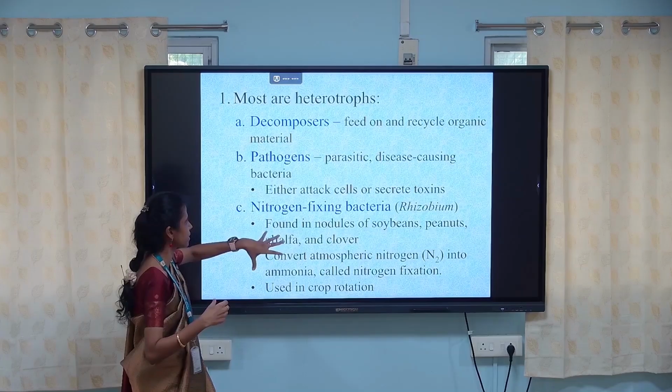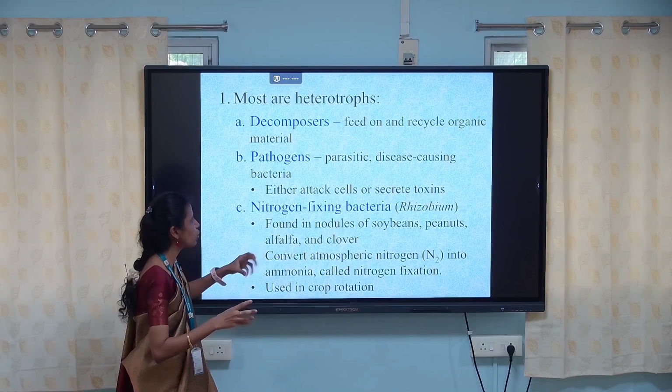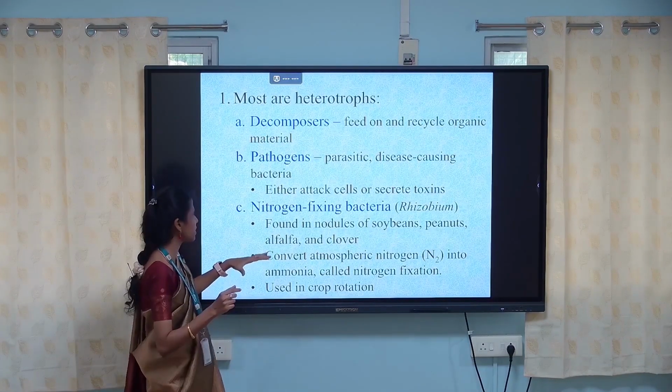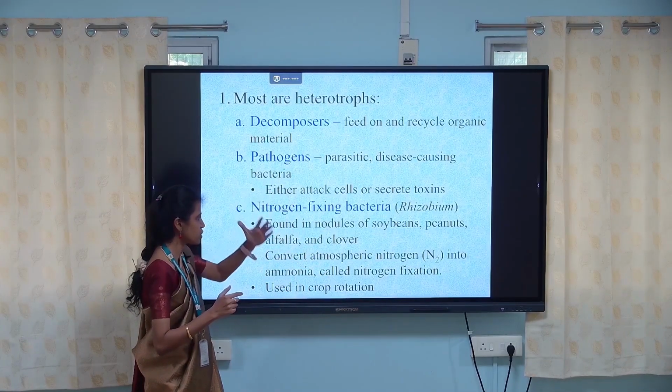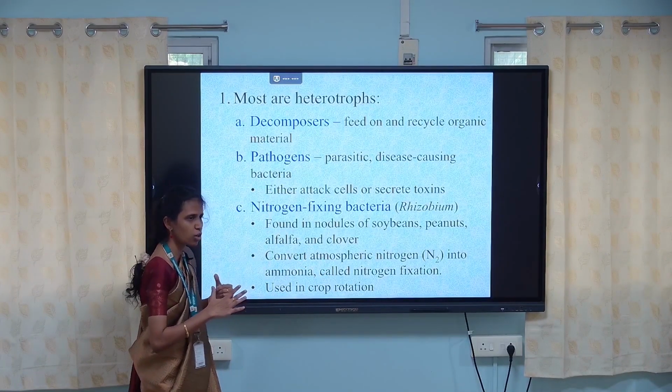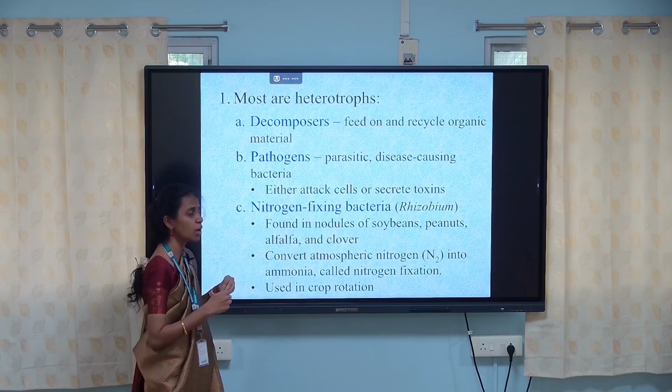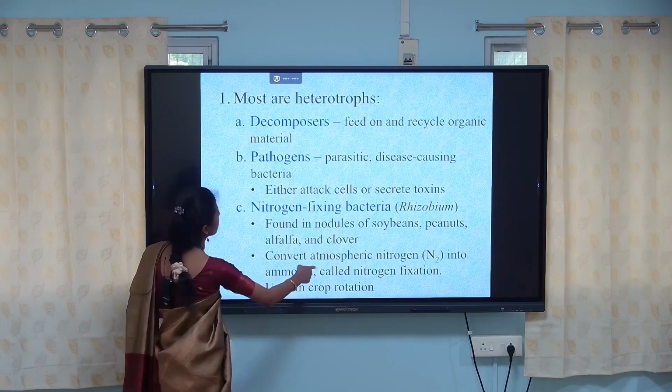The third is nitrogen fixing bacteria, that is Rhizobium. It is found in nodules of soya beans, peanuts, alfalfa, and clover. It converts atmospheric nitrogen, N2, into ammonia, called nitrogen fixation. It is used in crop rotation.